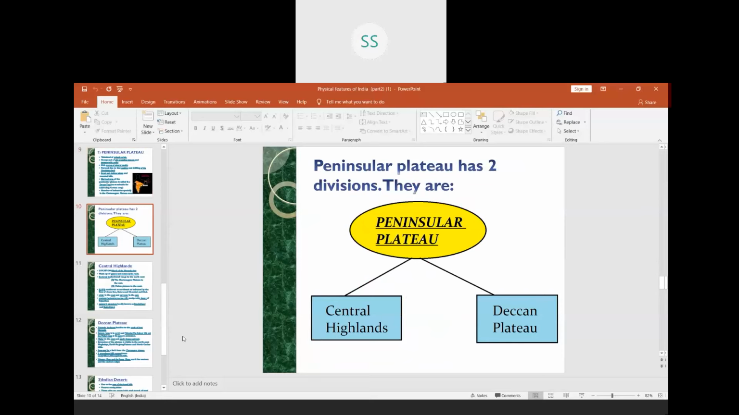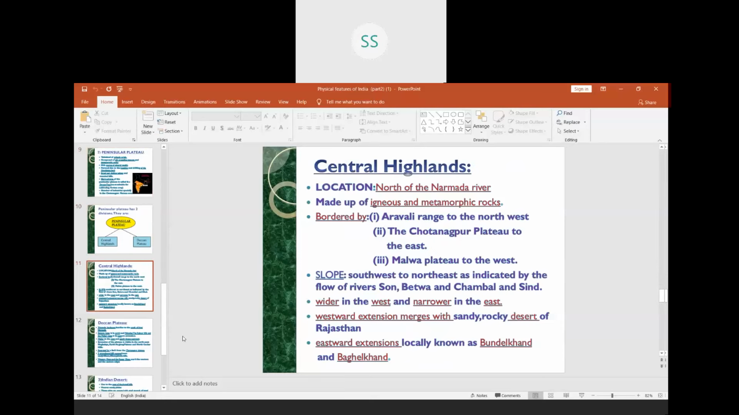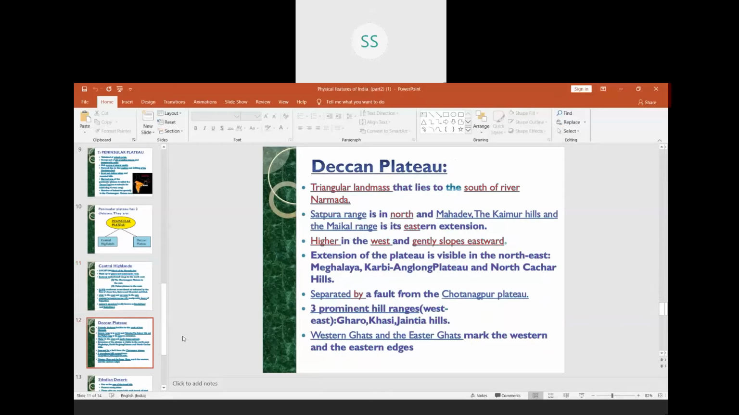This plateau has two divisions, the Central Highlands and the Deccan Plateau. The Central Highlands are located towards the north of river Narmada, and are formed of igneous and metamorphic rocks. We have the Aravalli range towards the northwest, and towards the extreme east we have the Bundelkhand and Baghelkhand, and also the Chota Nagpur plateau. Towards the west we have the Malwa plateau region. This region has a lot of tributaries of river Ganga, that is Son, Betwa, Chambal and Sindh.